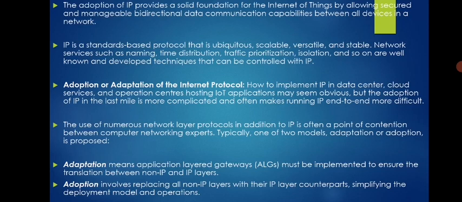We'll see what adaptation means. It means an application layer gateway must be implemented to ensure the translation between non-IP and IP layers. So here we go for some gateway. See, the rest of the things will be the same. Okay, if any devices are not supported by IP, fine. So what we need to do is use application layer gateways, so that whatever we communicate to them is converted in their fashion. Then what they want to communicate to the application server is again reconverted. Such a conversion layer we need to implement over here.